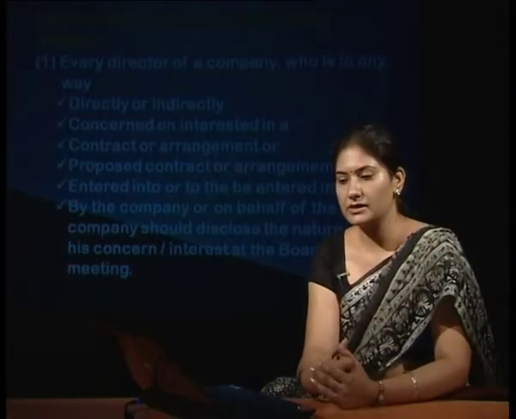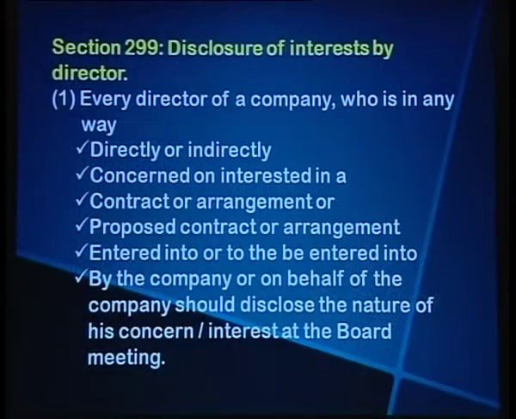Now, let us do section 299, which deals with the disclosure of interests by the director. This section applies to all the directors of a company who are in any way directly or indirectly concerned or interested in a contract or arrangement, or proposed contract or arrangement, to be entered into by the company or on behalf of the company. He should disclose the nature of his concern or interest at the board meeting.